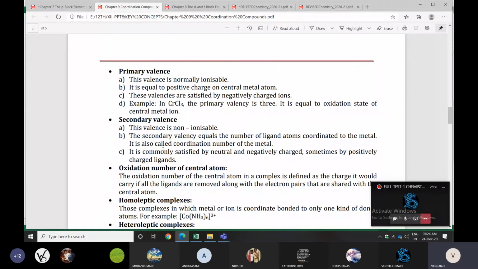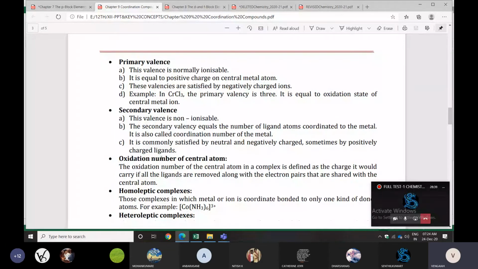So, discussing primary and secondary valence: primary is nothing but oxidation state, secondary is nothing but coordination number. Some definitions are also there. Isomerism is the topic. No need to study it. It's a very important topic, but they have not given anything.